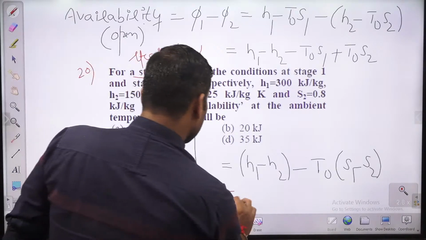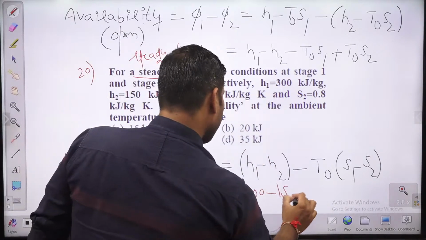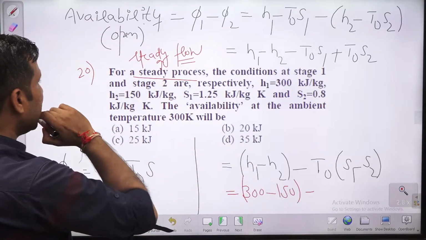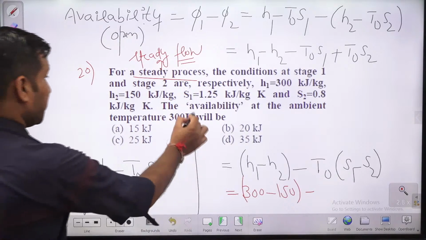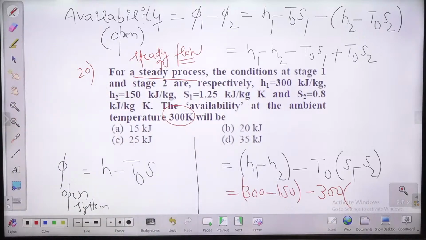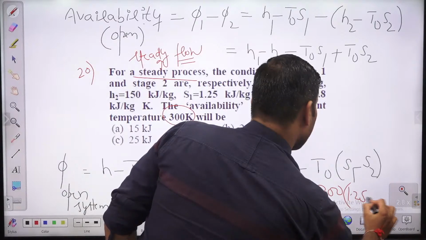How much is H1? This is 300. How much is H2? It is 150. How much is T naught? T naught is what? It is given to us or not? 300 Kelvin. How much is S1? S1 is 1.25 and S2 is 0.28. 1.25 minus 0.8.